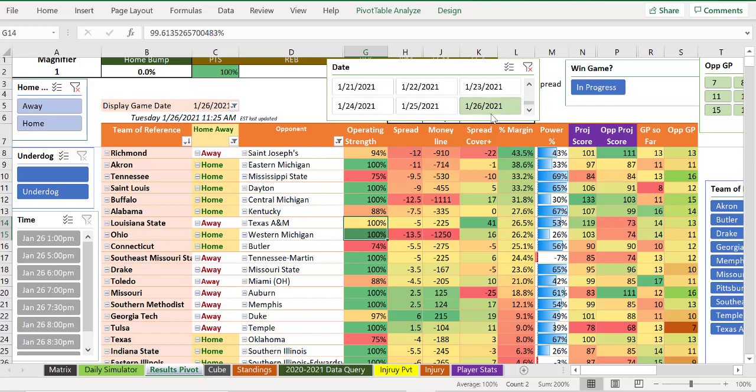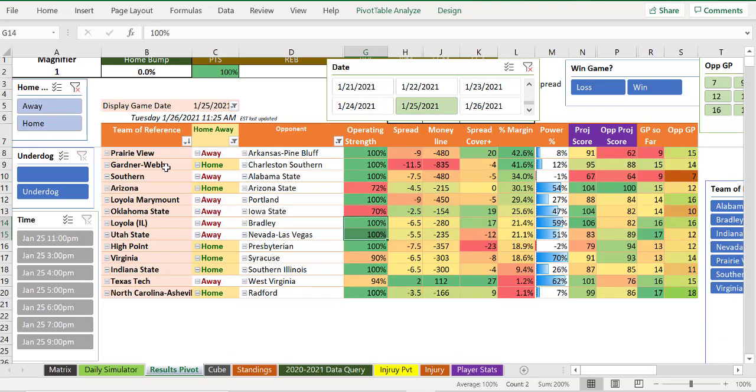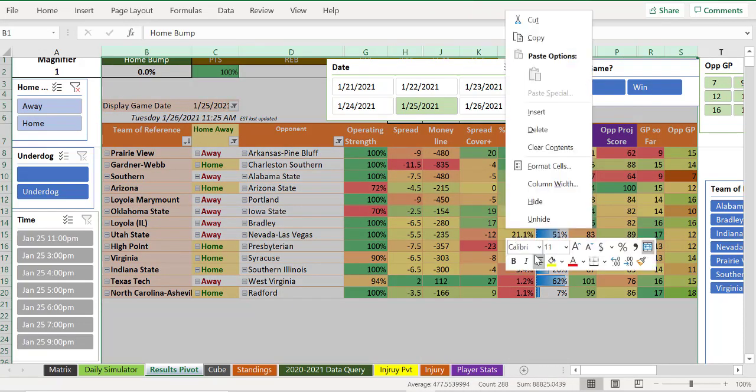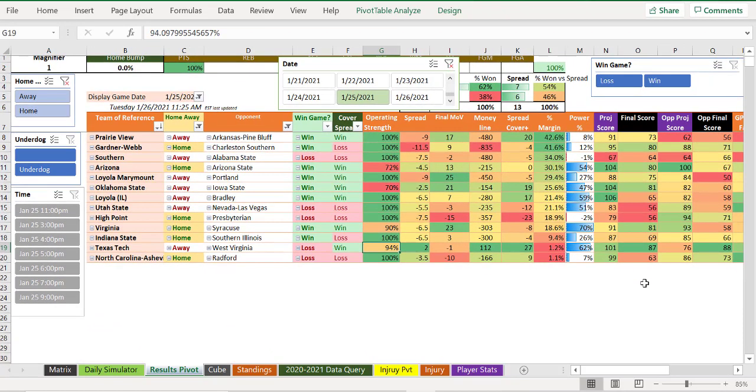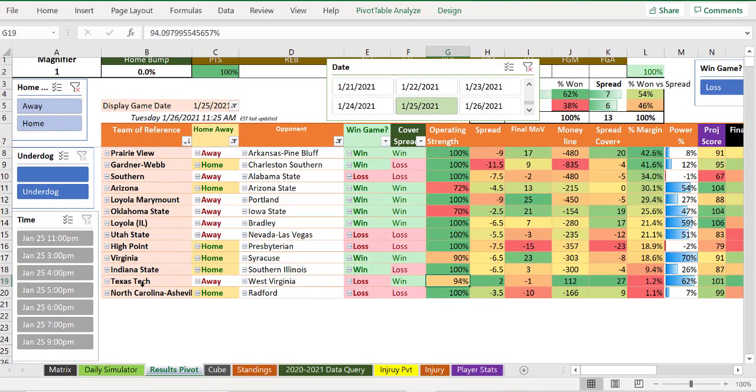Let's go back to yesterday. Did any of these teams that were hurting not play well? The answer is not really, other than Texas Tech losing to Virginia by 1. I mean, that was obviously a really good game, and they were on the road. Yeah, we had that as a super close game. The bump was 4% yesterday. So had we bumped it up to 9, it would have favored West Virginia to win, which is what we were looking at. I don't know.